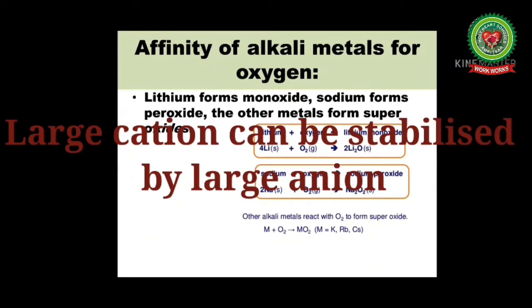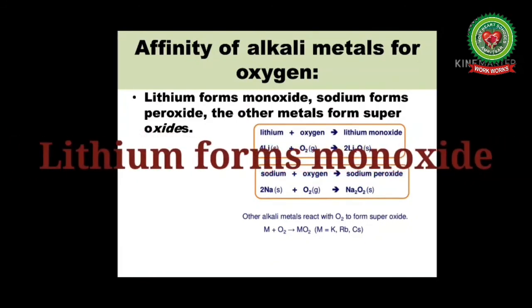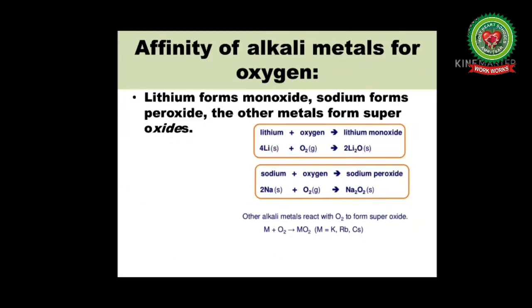So as the size of the lithium ion is small, it has a strong positive field around it, so it can stabilize a small anion, which is the oxide ion, and form monoxide. Whereas the potassium, rubidium, and cesium ions are big, so they can be stabilized by superoxide ions as well. And the sodium ion's size is intermediate, more than lithium ion but less than potassium, rubidium, and cesium. So it will form peroxide.